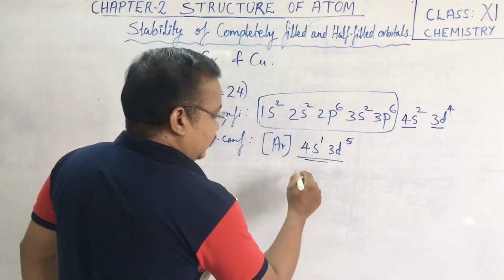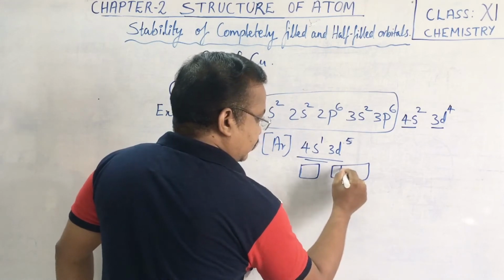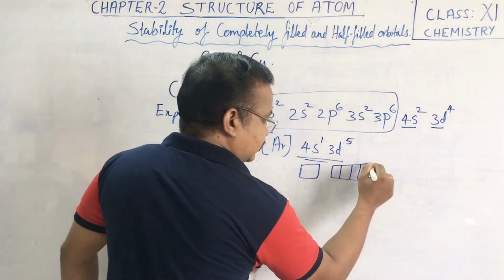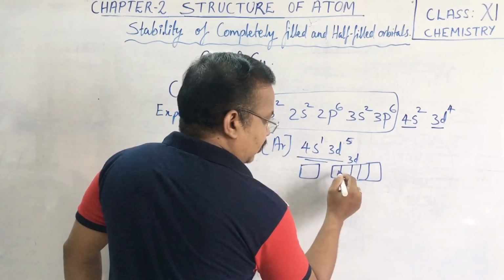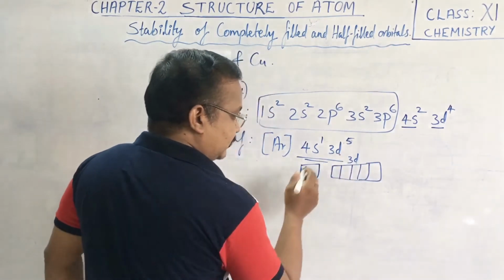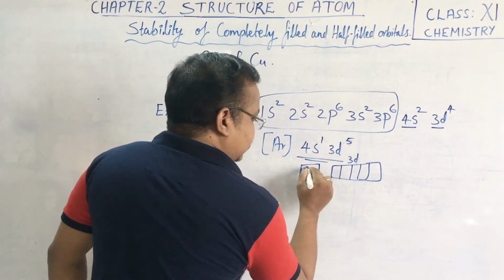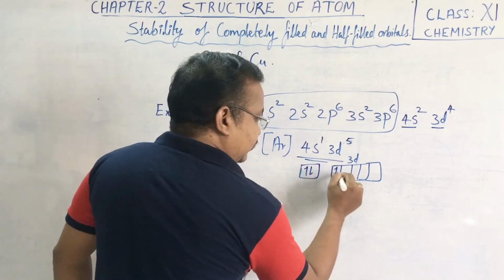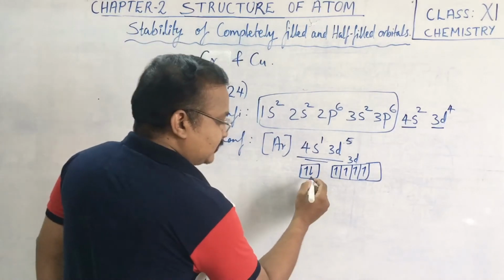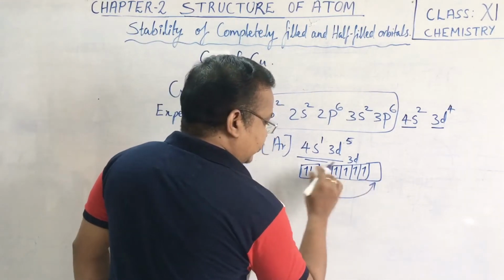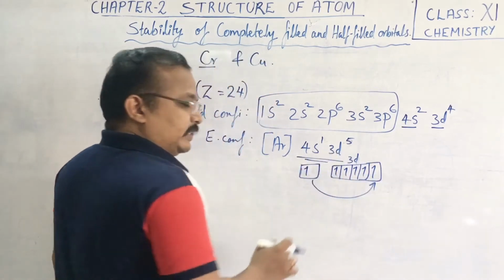In the 4s orbital and 3d orbitals, this is the 3d orbital. 3d has 1, 2, 3, 4, 5 orbitals, and 4s has 1 orbital. What we expect is 4s2 completed and 3d having 4 electrons. Instead of that, what happens? One electron is lifted this way and it forms a 4s1 and 3d5 configuration.